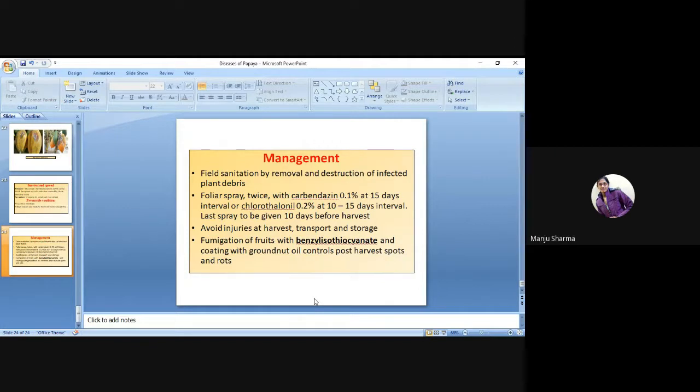Avoid injuries at harvest, transport and storage. Fumigation of fruits with benzyl isothiocyanate and coating with groundnut oil control post-harvest spots and rots. So basically, these are the management measures for the papaya disease.